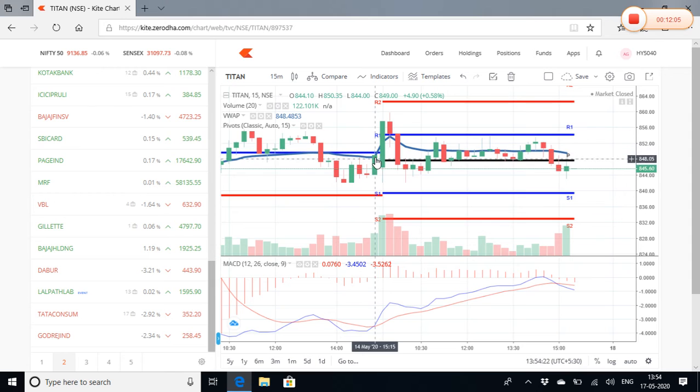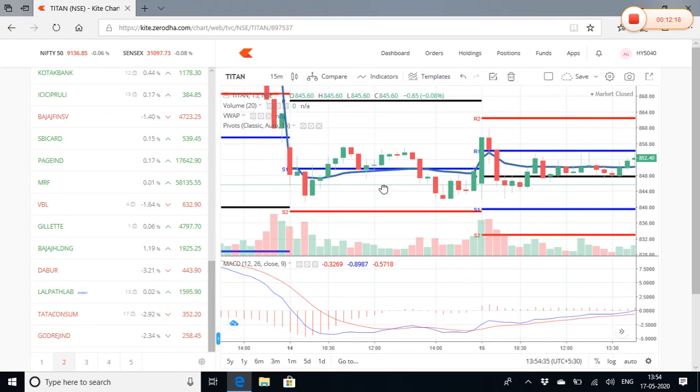After watching it, every candle is a 15-minute candle. So this 15 minutes and the next 15 minutes. When the next 15 minutes is over, check what the historical resistance and support are. If it's an up move, obviously you check for resistance, not the support. If it has broken out of this resistance also, I would expect it to go to this R2. However, it has to breach the historical resistance, which is this line, but it has not. So I would like to keep a target here. Let's not be too greedy when you trade, because the greedier you are, the less money you make and the more losses you suffer.